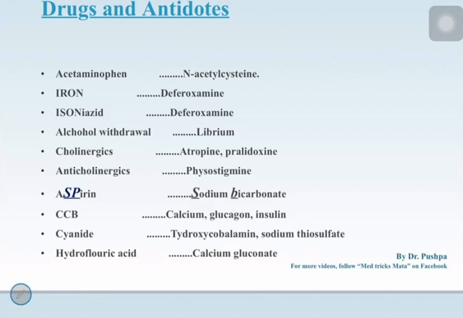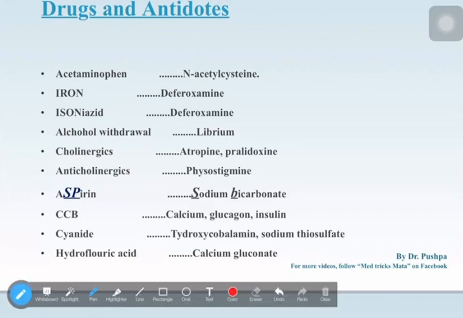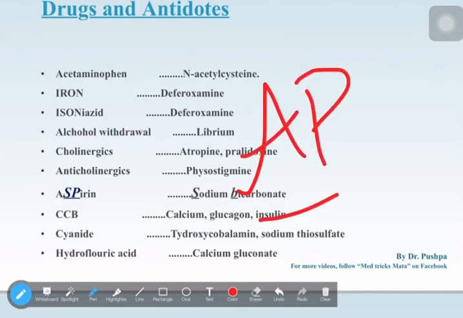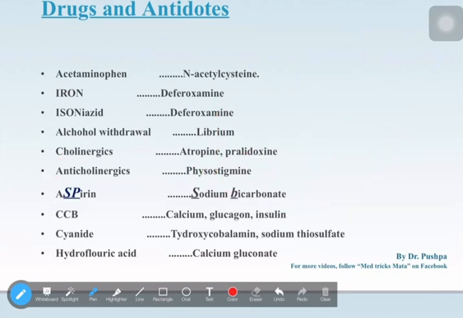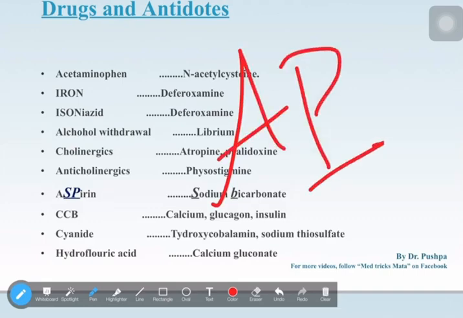You might have heard of Andhra Pradesh, AP: A for anticholinergic, P for physostigmine. I'm just trying to relate something with AP, because you may get confused between pralidoxime, physostigmine, and pyridostigmine. These all will confuse you.